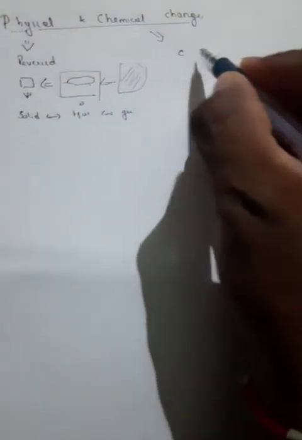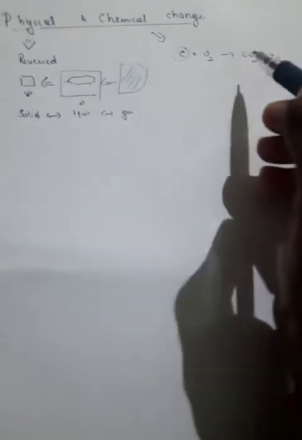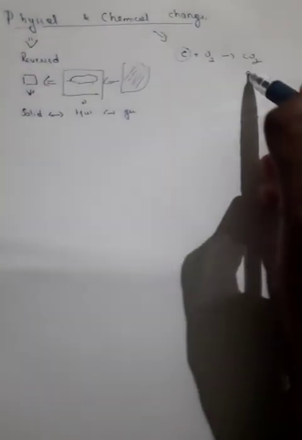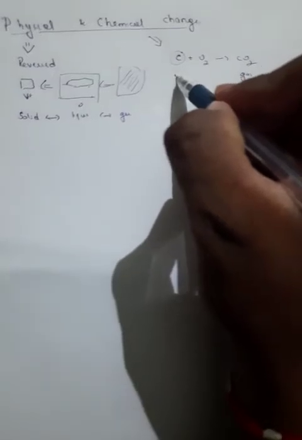Then the chemical change, one best example for a chemical change is the combustion reaction, like carbon reacting with oxygen to form carbon dioxide. The carbon, usually like coal, is a black solid mass. You heat it in presence of oxygen, you burn it in presence of oxygen, you will be getting carbon dioxide. Now this one is a gas. Now you can see that this is also kind of a physical change only, because the solid is converted into the gas now, right? But what type of change is this one? This is not exactly a physical change.